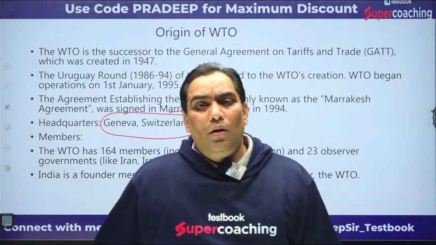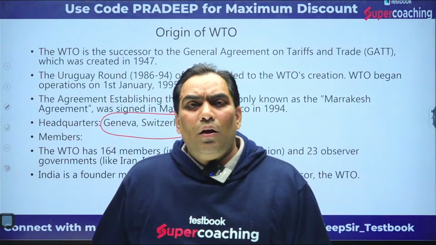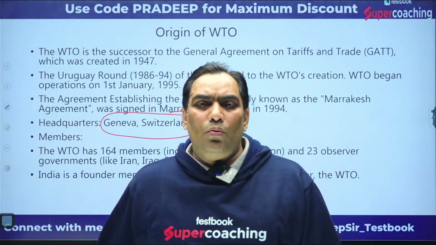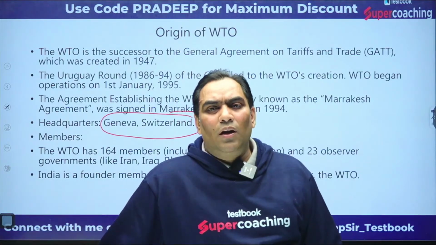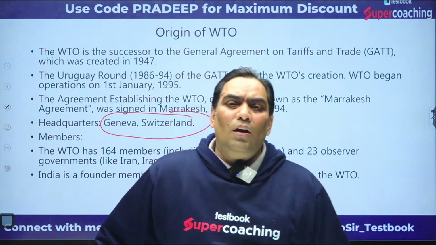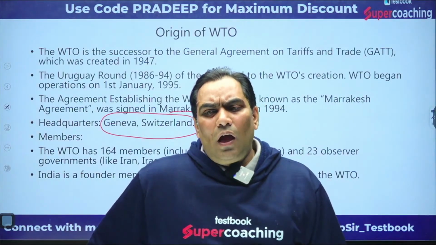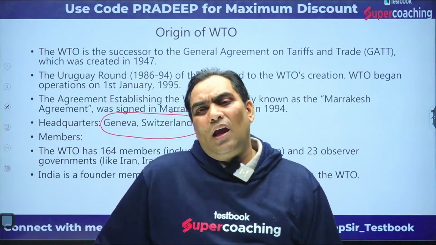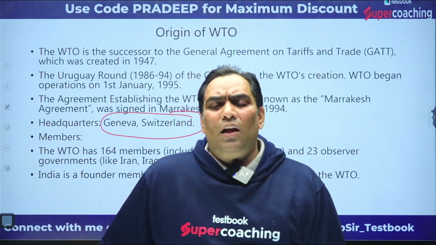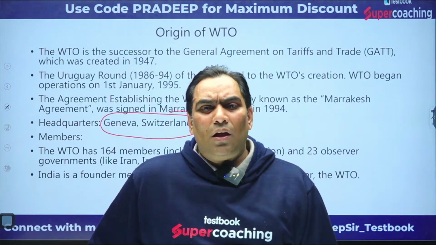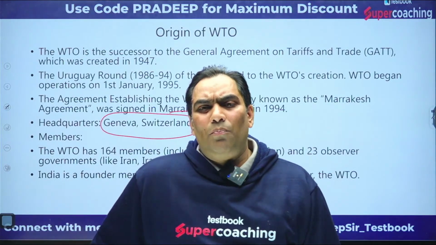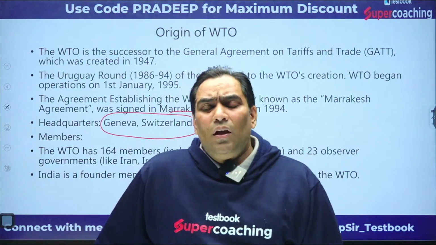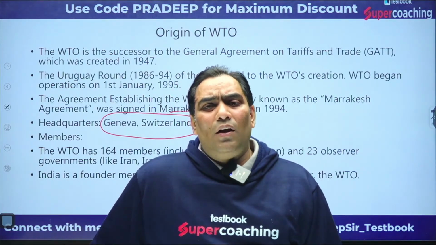Okay, so why was GATT converted into WTO? GATT was converted into WTO because first of all, it was not an institution, it was simply an agreement. And second, it was not dealing with trade in services, it was not dealing with intellectual property rights, it was not dealing with other things. That's why there was reservation from the developed countries.